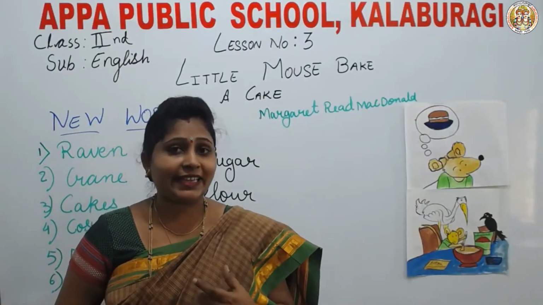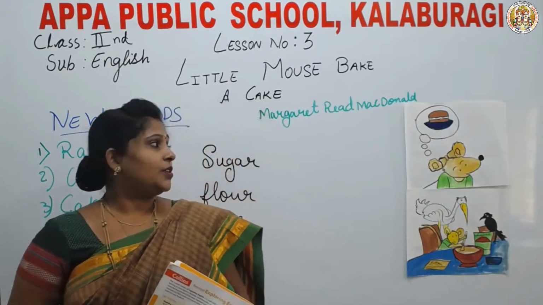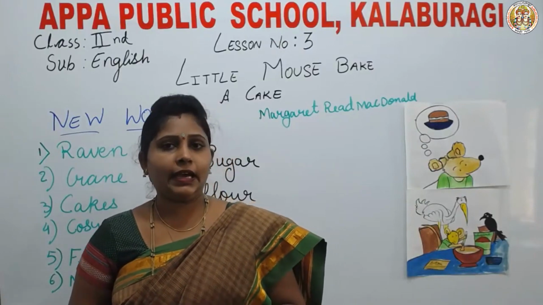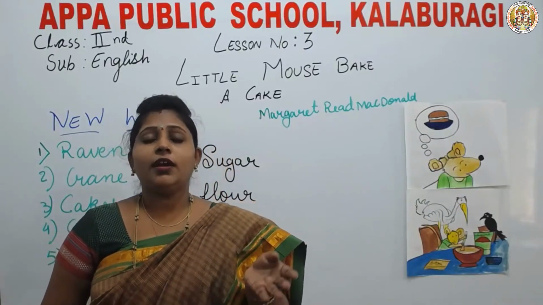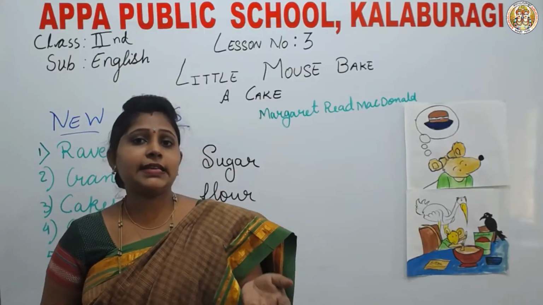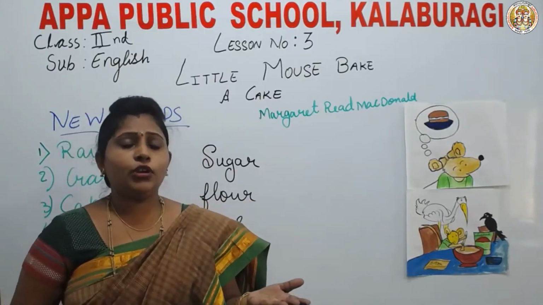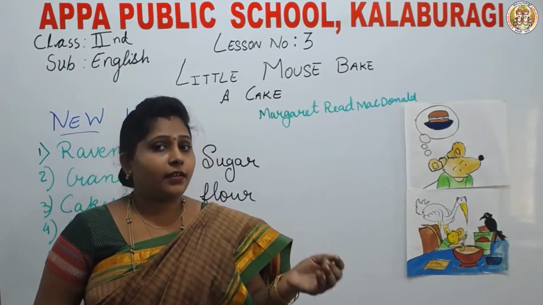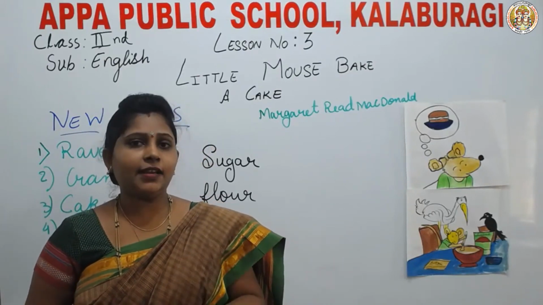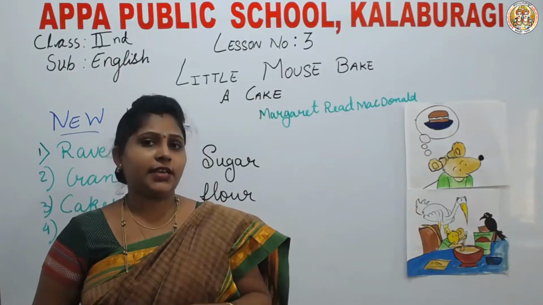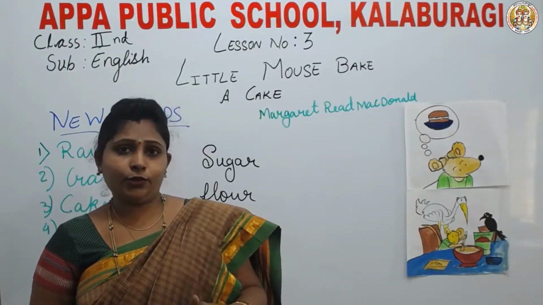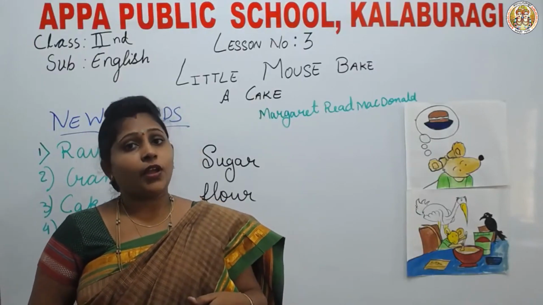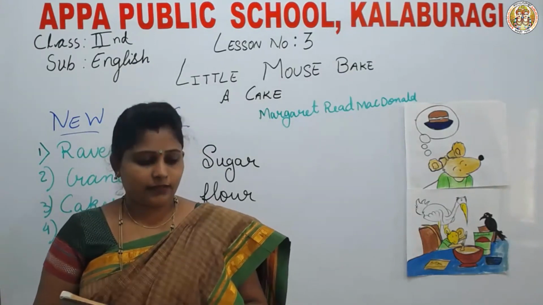You all also like to eat cake, no? Yes? So, even the little mouse thought of baking a cake. So, when the little mouse said that today I would like to bake a cake, what did the Raven and Crane say? They also said, yes, me too. Both of them said, we also are thinking to eat a cake.